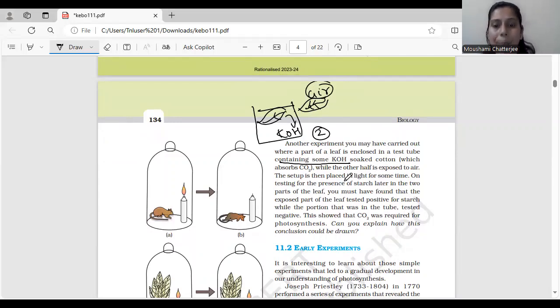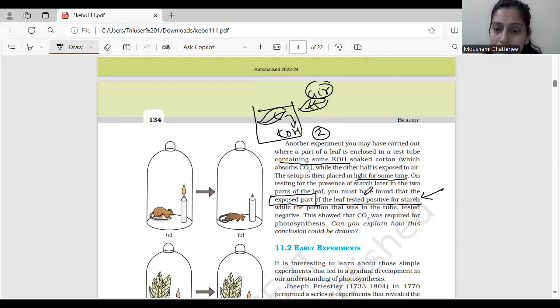Okay. Now what happened was, while the other half is exposed to the air, the setup is then placed in the light for some time. So this setup was exposed to light. हमने light के अंदर इसको expose किया. On testing the presence of starch later in the two parts of the leaf, you must have found that the exposed part of the leaf, जो भी exposed part of the leaf था, it shows the starch test positive. Starch test positive कहाँ आया? जो exposed part था. Okay, very clear.